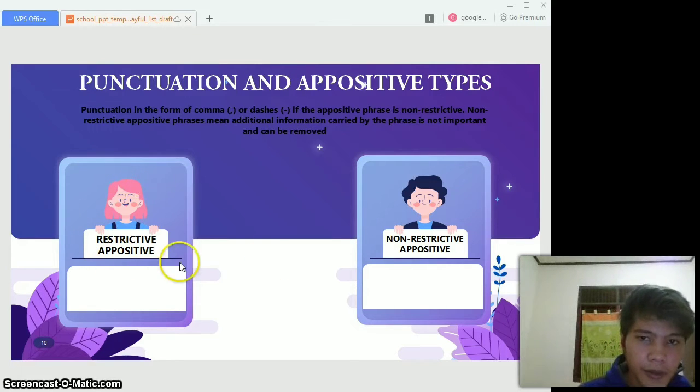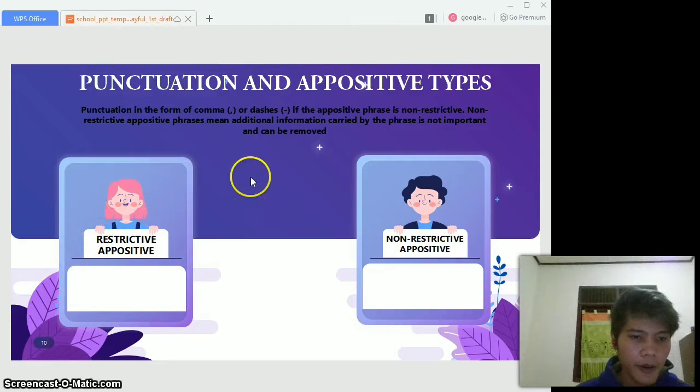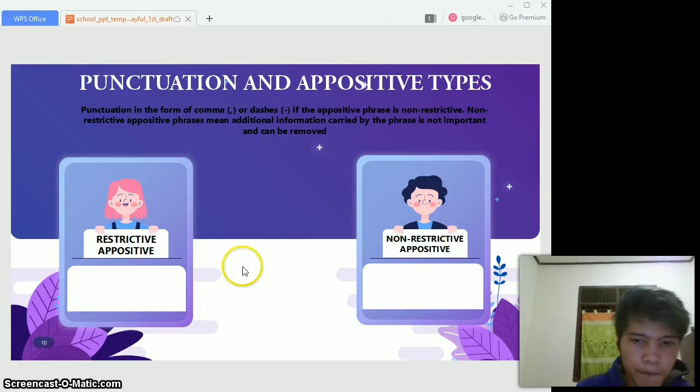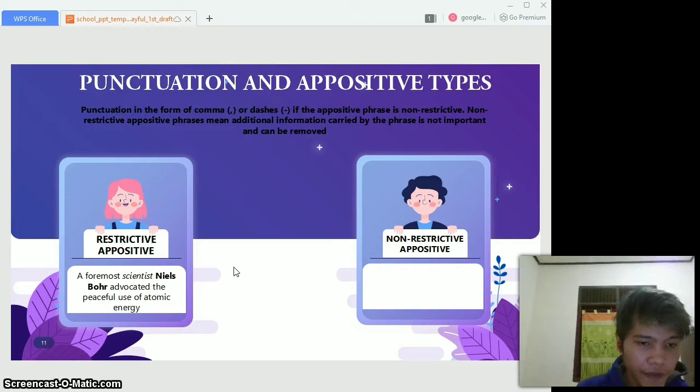So the first appositive type, restrictive appositive. A restrictive appositive is an appositive whose role is to provide important information to identify specific nouns. The example: a former scientist, Niels Bohr, advocated the peaceful use of atomic energy. The subject scientist is too general, so the appositive Niels Bohr cannot be removed, because you cannot remove the essential information. If you remove the essential information, the sentence becomes unclear.